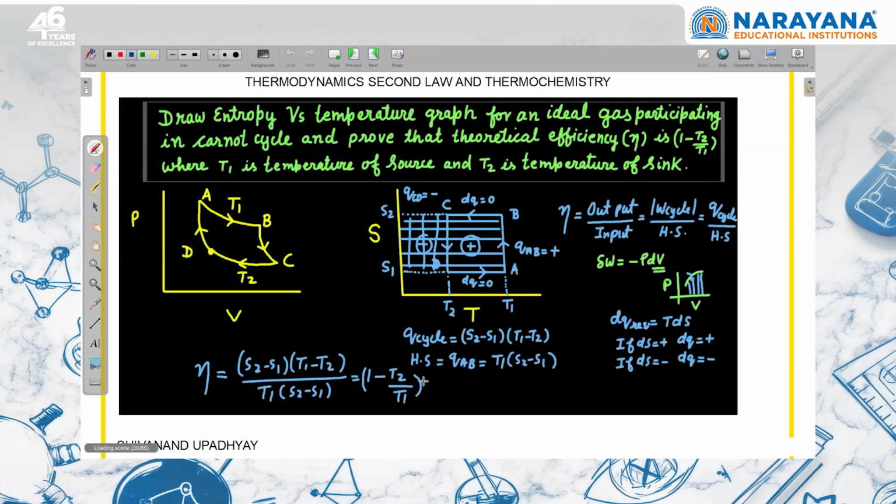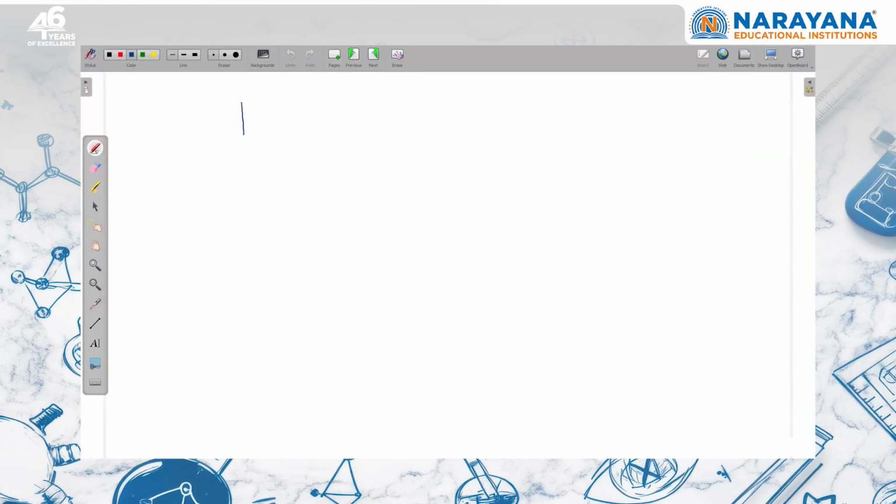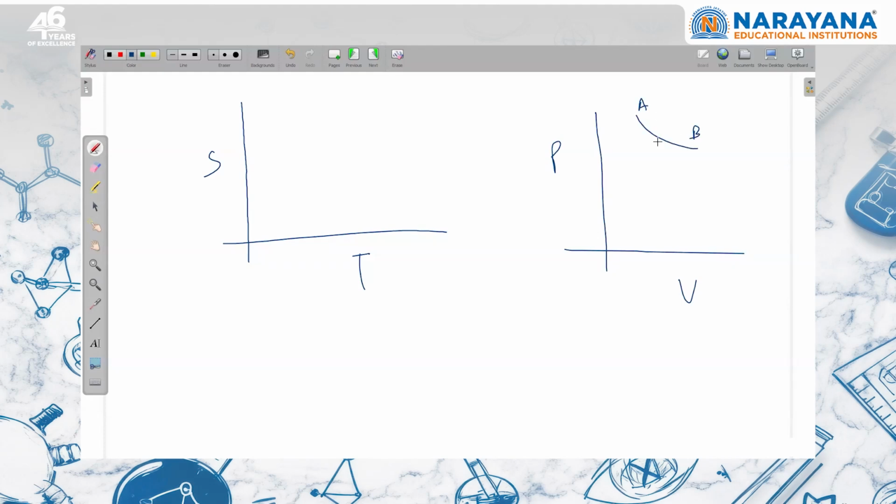So this is a question based on the Carnot cycle. We are saying prove that the theoretical efficiency of the Carnot cycle is 1 minus T2 upon T1. The point is that by doing this question, you should know that we draw an entropy versus temperature graph. For the Carnot cycle, we already know the pressure versus volume graph. We are moving from A to B by isothermal expansion, then B to C by adiabatic expansion, C to D by isothermal compression, and D to A by adiabatic compression.